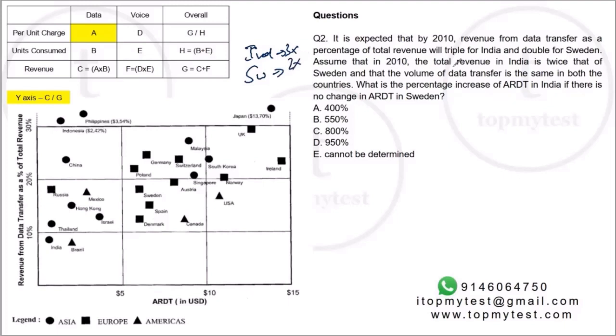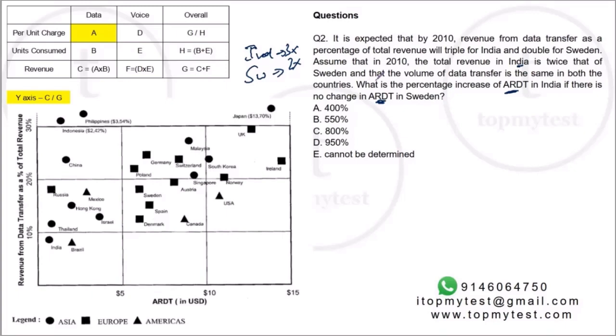Assume that in 2010 the total revenue of India is twice that of Sweden, and that the volume of data transfer is the same in both the countries. What is the percentage increase in ARDT if there is no change in ARDT in Sweden? Okay, so assuming that the volume of data transfer is the same and the revenue of India is twice that of Sweden, what will happen given these changes?